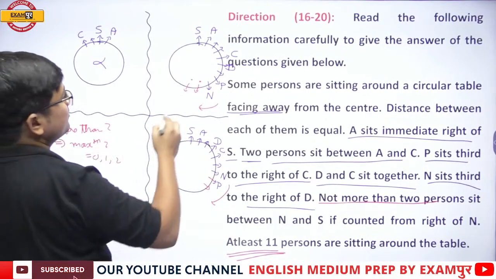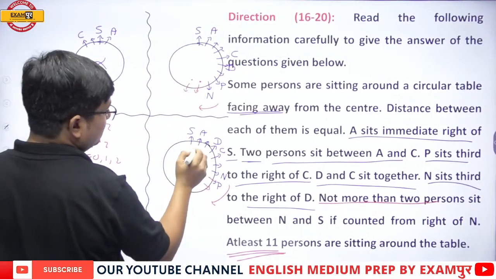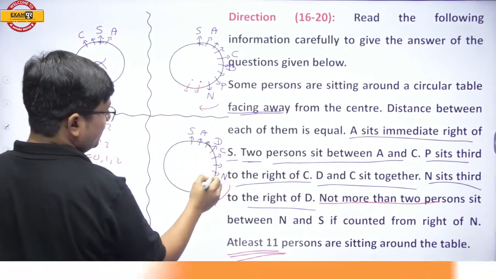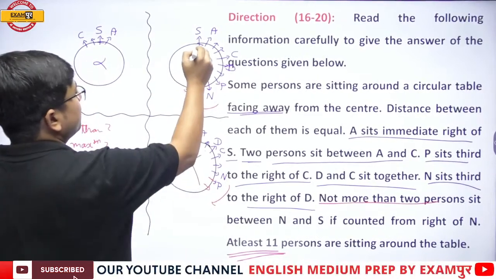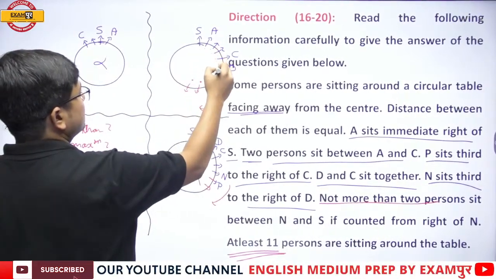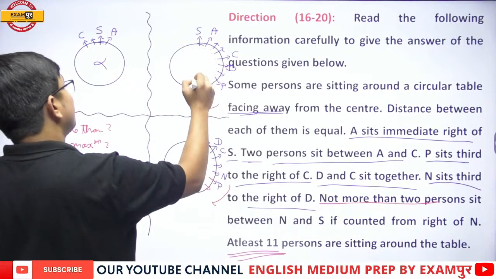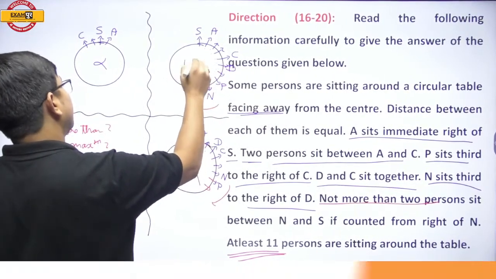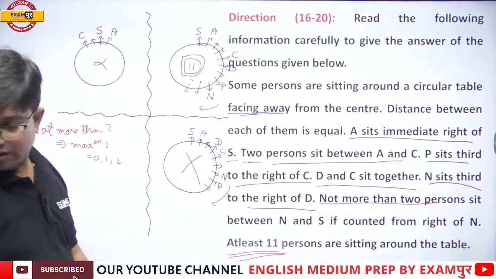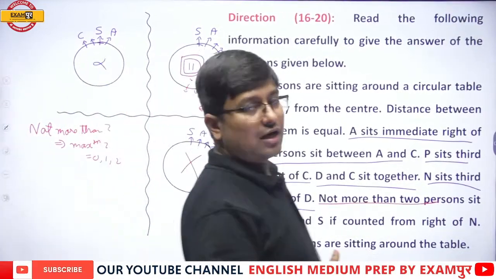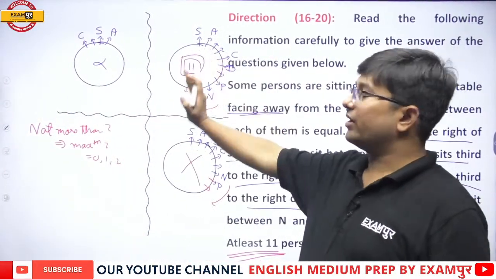So at least 11 persons means, let us see. 1, 2, 3, 4, 5, 6, 7, 8, 9. No. At least 11. Both you will have to take to make it 11. And therefore the right diagram is the one which is drawn over here.